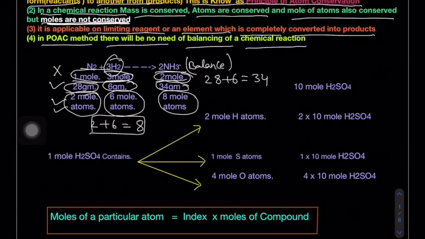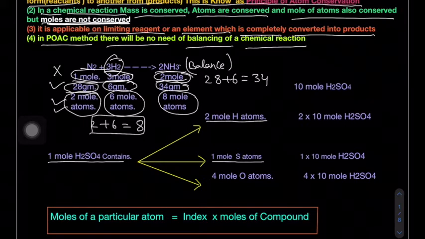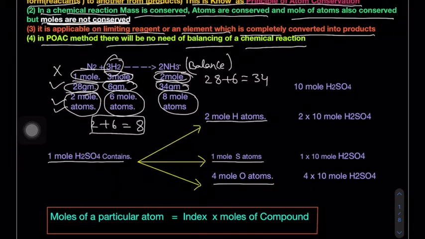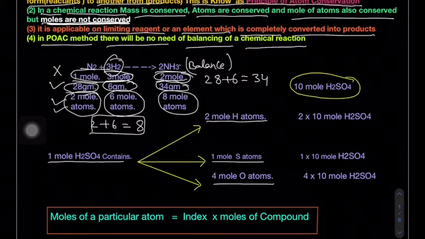Okay, suppose I have 1 mole of sulfuric acid, H2SO4. Do you know there are 2 hydrogen atoms in 1 molecule of sulfuric acid? Yes. In 1 mole of sulfuric acid, there are 2 mole of hydrogen atoms. In 1 mole of sulfuric acid, 1 mole of sulfur atom. And in 1 mole of sulfuric acid, there are 4 mole of oxygen atoms. Okay. Let's suppose I am taking 10 moles of sulfuric acid.